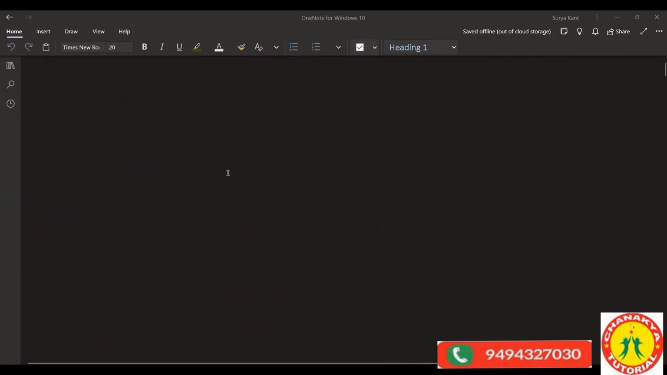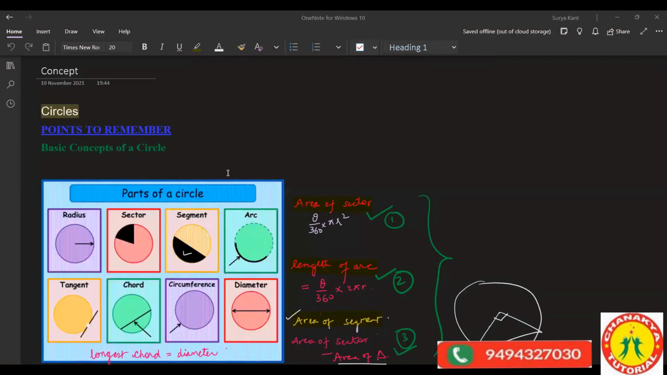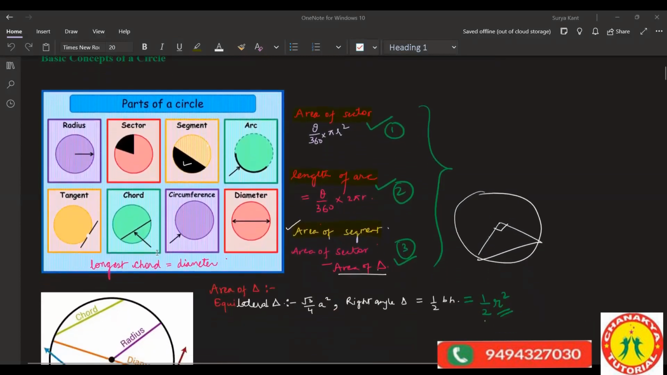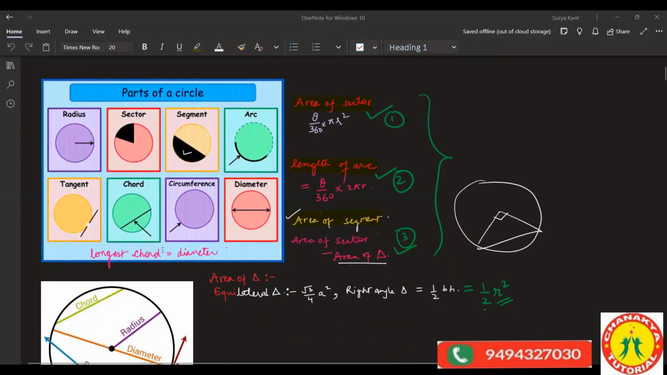Anyone having doubt in this part of circles? There are 8 points over here: radius, sector, segment, arc, and then tangent, chord, circumference, and diameter. Anyone having doubt in any part of this?